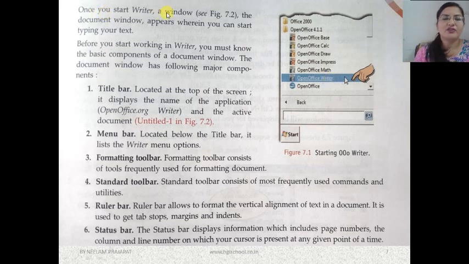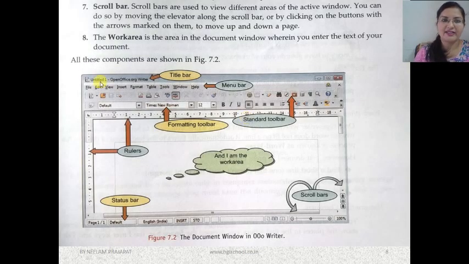So once you start Writer, a window, the document window appears wherein you can start typing your text. Before you start working on the writer, you must know the basic components of the document window. As the window opens, you need to know few things in the window. So first of all, you know very well title bar. The topmost bar is known as title bar. Okay, the topmost bar on the screen that will be displayed in OpenOffice Writer on the active document. Okay, here you can see the diagram. This is the topmost bar, is the title bar.